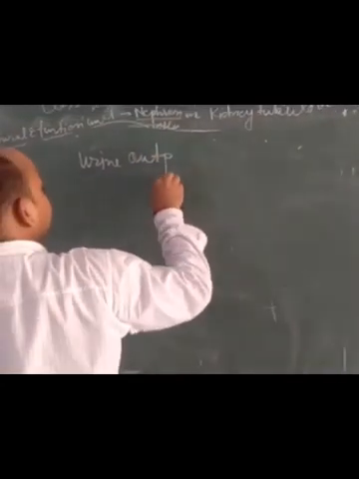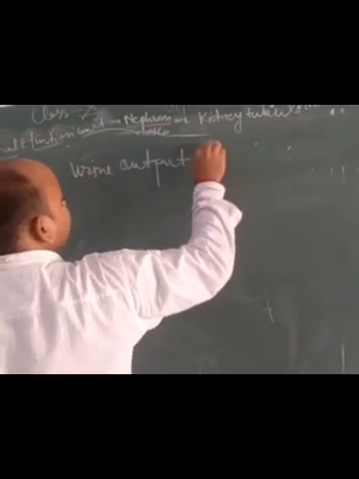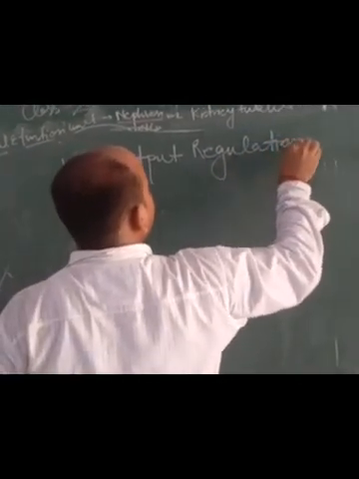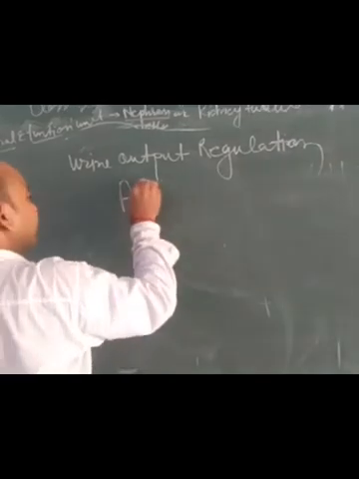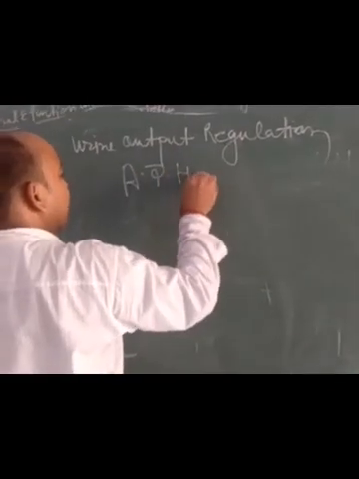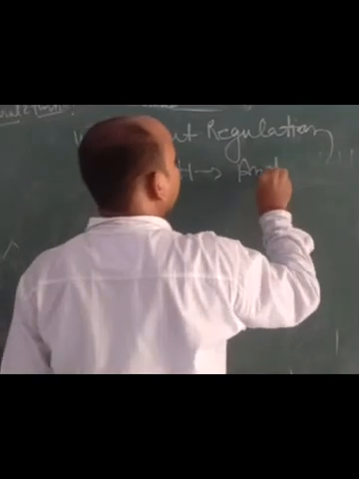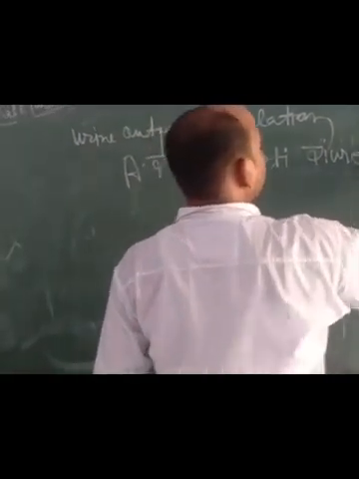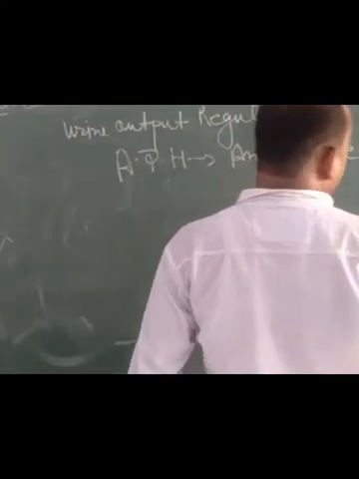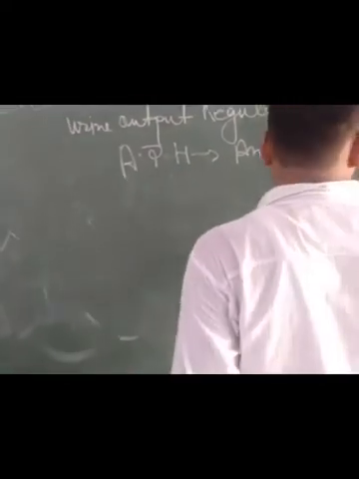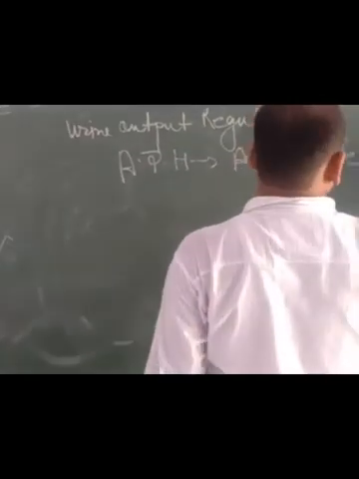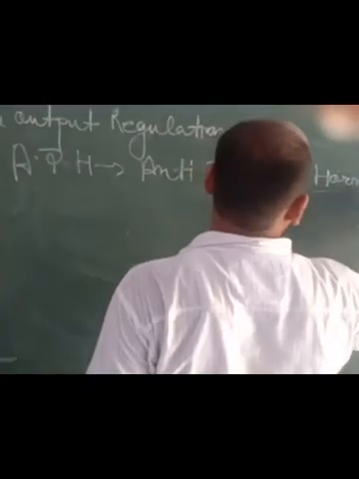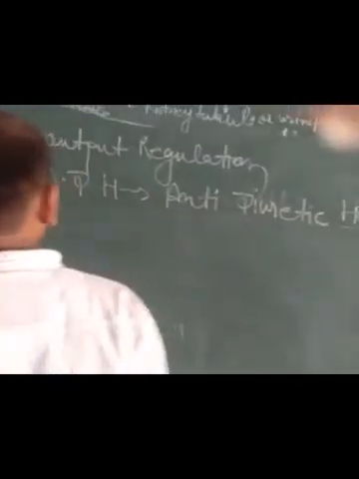There is a type of hormone that is responsible for controlling the formation of urine. ADH, its full form is antidiuretic hormone. Antidiuretic hormone is responsible for increasing the absorption of water from our urine, so that the concentration of urine is higher.